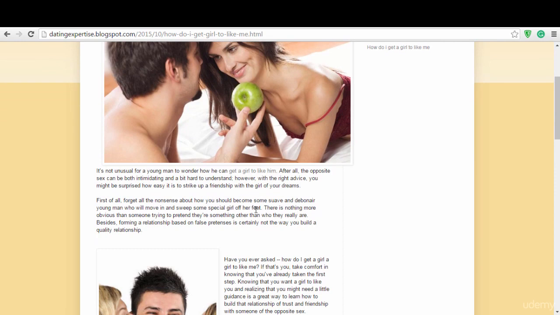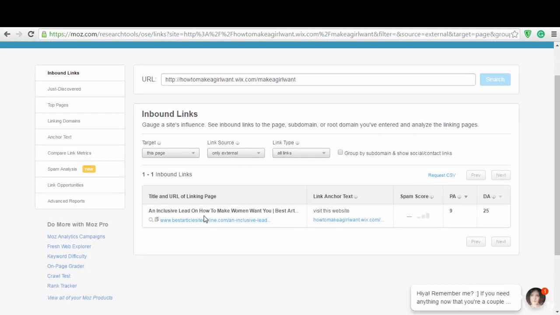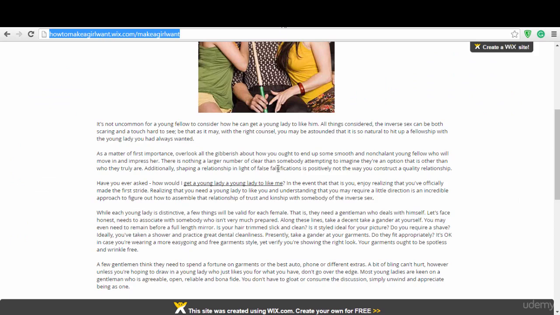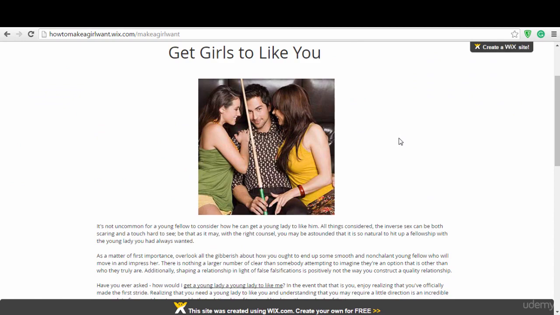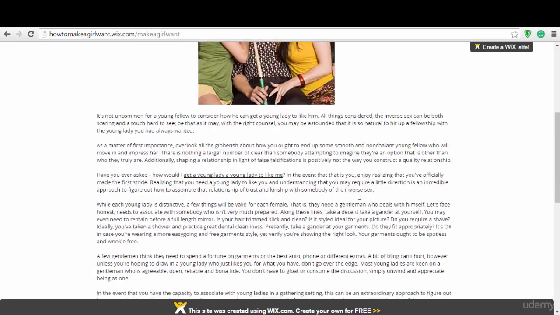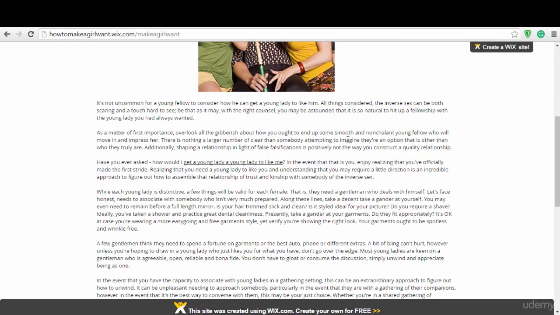So when you go to Moz Explorer and check for, let's say, this link, you can see that it already has a backlink right there. All right, and it has a page authority of 9 and a domain authority of 25. So what I usually do is I send a lot of backlinks to this kind of page. All right, and this gives the link that I'm sending from here to my website some juice. So that's what we call link juice.